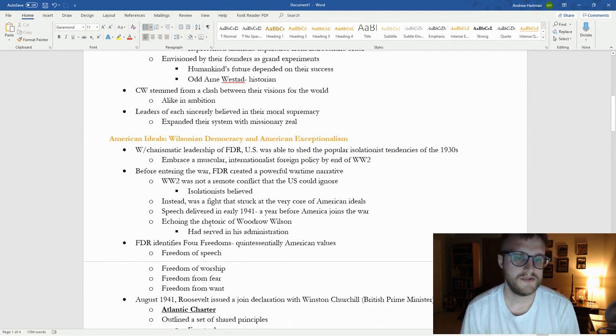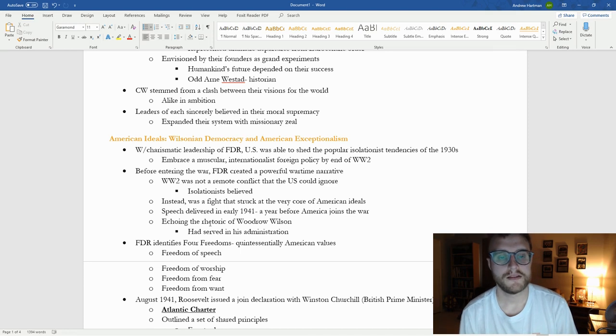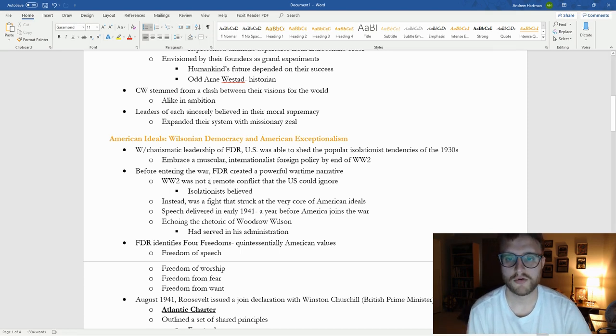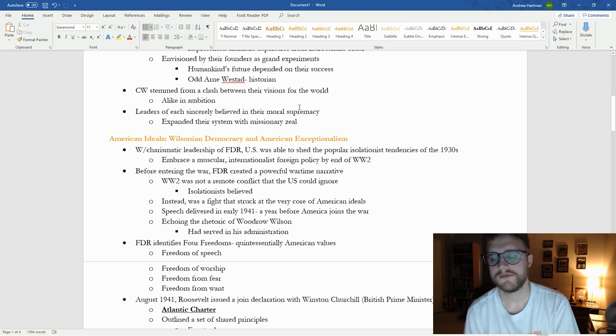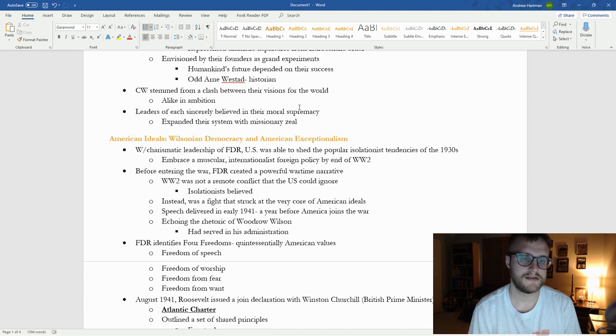In the Cold War, CW stemmed from a clash between their visions for the world, but they were both alike in their ambition to push their visions upon the world. And the leaders, of course, each sincerely believed in their moral supremacy, and with that moral supremacy, they expanded their system with missionary zeal, which really is a good analogy, because the missionaries, especially the early missionaries into the Americas from Europe, believed their system was superior to the indigenous religions, and so they really wanted to spread it.